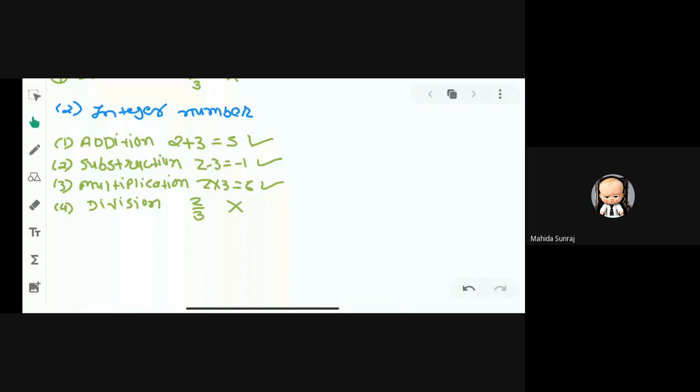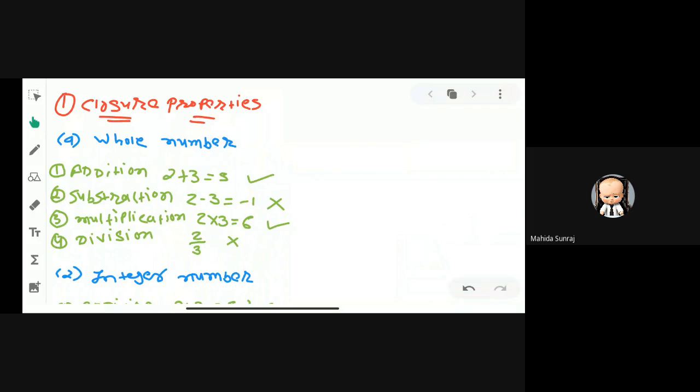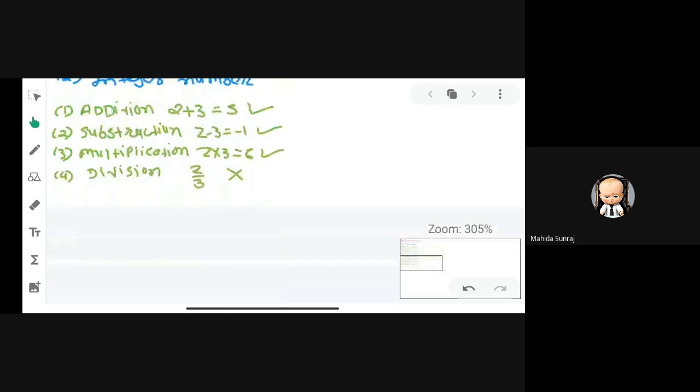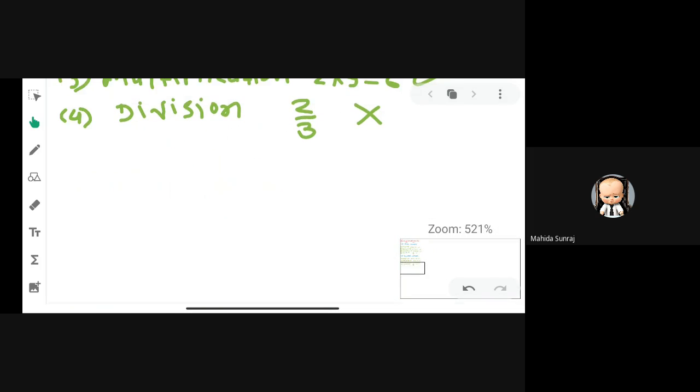Yes, beta. Just we are discussing closure properties. After completing closure properties, we are discussing the commutativity property, and after that we are doing the distributive and associative properties. Okay? Just we are discussing closure properties.